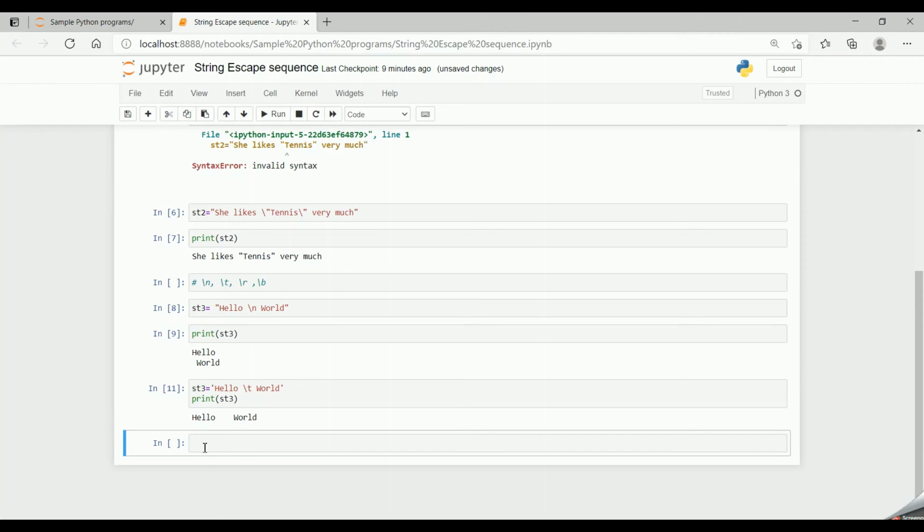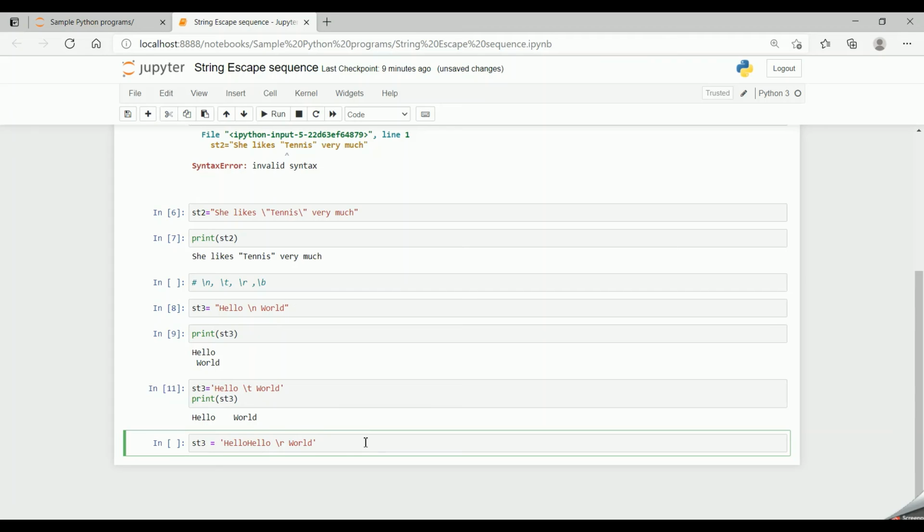Now let's go into \r. Suppose my st3 equal to hello within quotes, again hello and then world. So now I give a \r after hello, and then world.